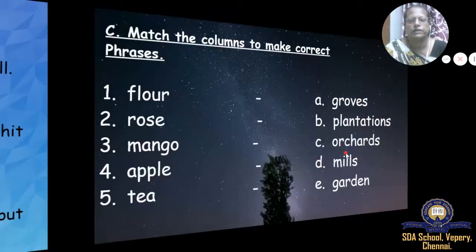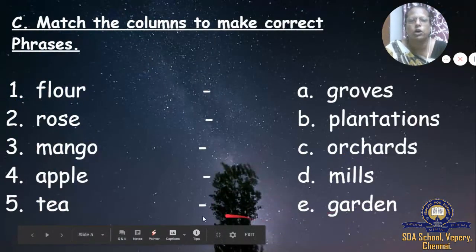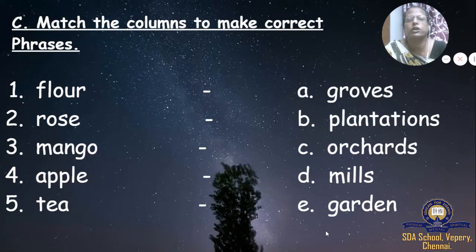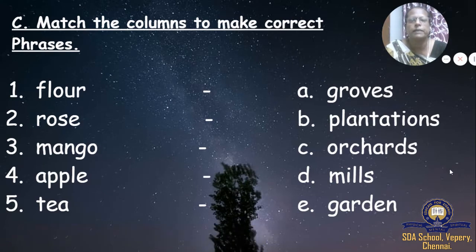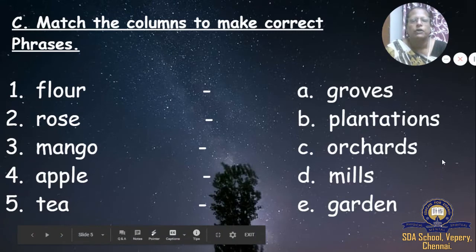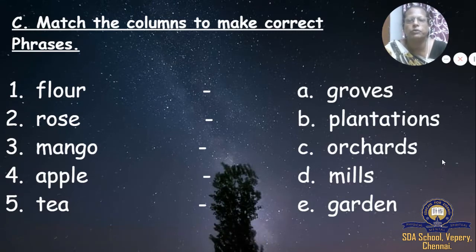The next one. Match the columns to make correct phrases. So you have to combine these two words to make new words, isn't it? For example, flour mills means flour mills. Understood? You have to make them together. You have to make correct phrases.